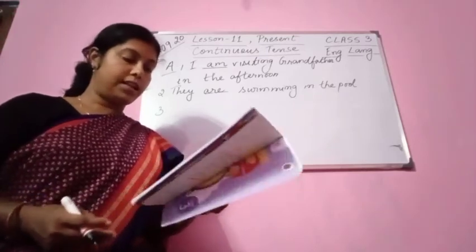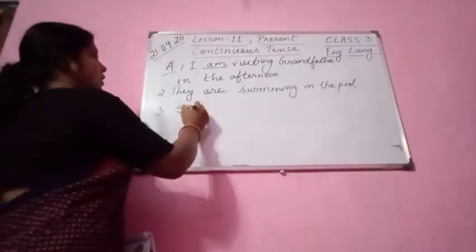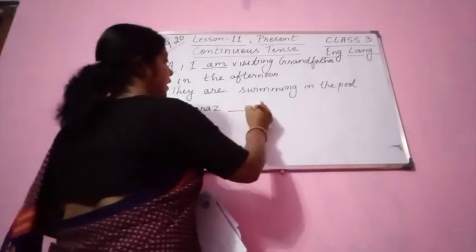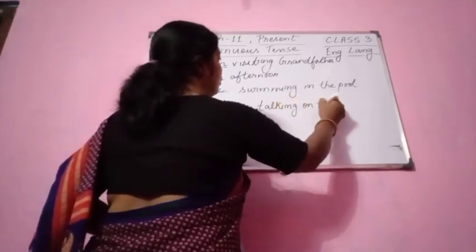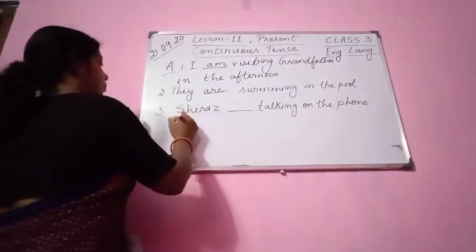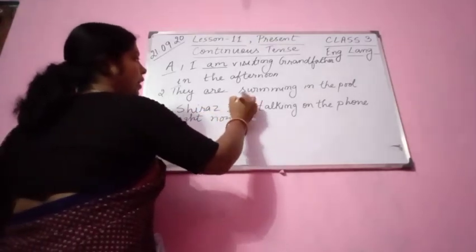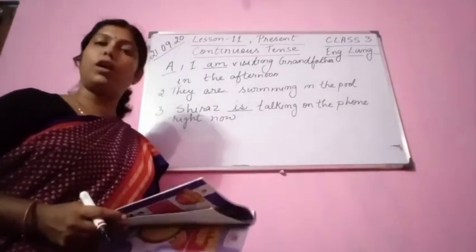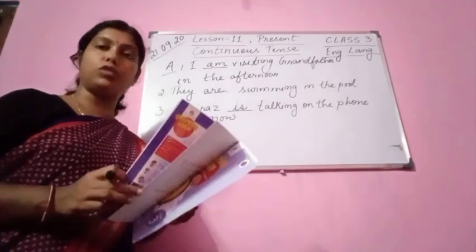Siraj is or are talking on the phone right now. Siraj dash talking on the phone right now. So Siraj is talking on the phone right now. We have to select between is or are. See the subject, Siraj is a boy. So with singular subject we use is.